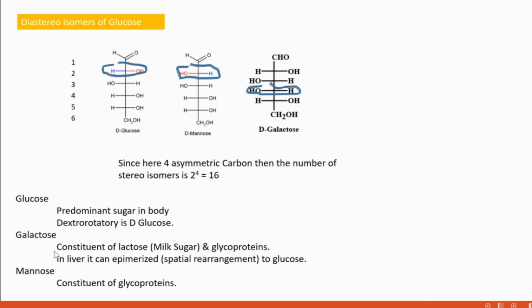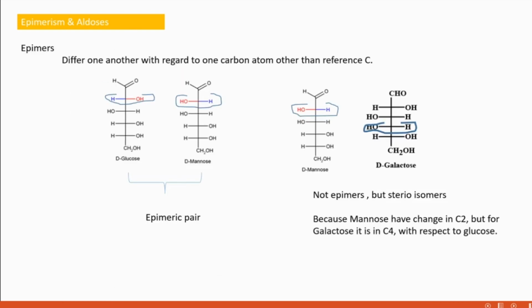In the liver, galactose can epimerize, meaning it can undergo spatial rearrangement and convert to glucose, and be used later in situations of need. Then mannose is a constituent of glycoproteins.